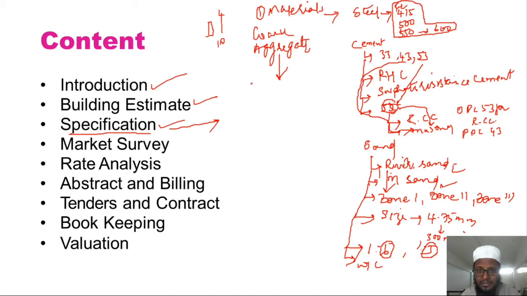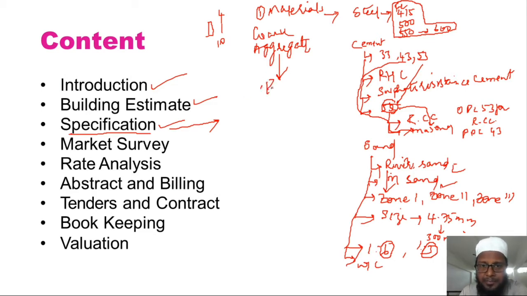That's why I'm focusing, since the subject name itself is estimation, costing and specification. The reason the name specification is so important is that nowadays many misunderstandings happen in government projects, along with domestic projects also. Different types of misunderstandings and misconceptions are created between the client and the contractor, and even the engineer. To avoid those things, the specifications need to be very clear. That is what is required.